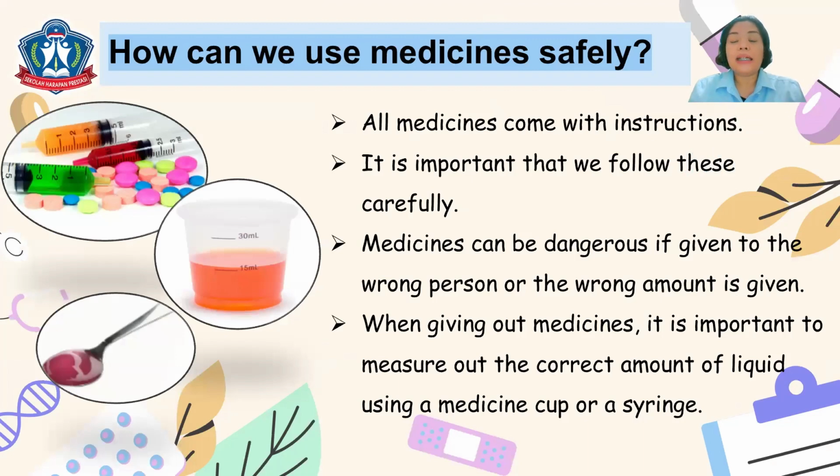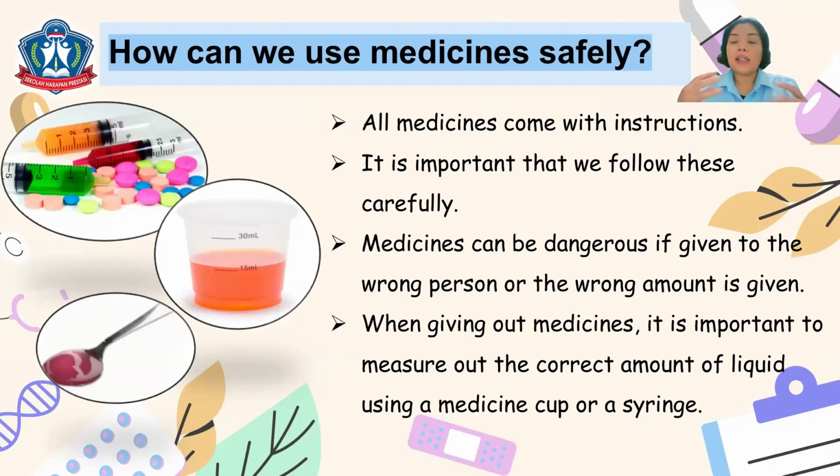So we do not just drink the medicine right away without reading the instructions. We have to read them carefully and understand them carefully. We should follow the instructions for the medicines because it can be dangerous for us if the medicines are given to the wrong person or in the wrong amount.